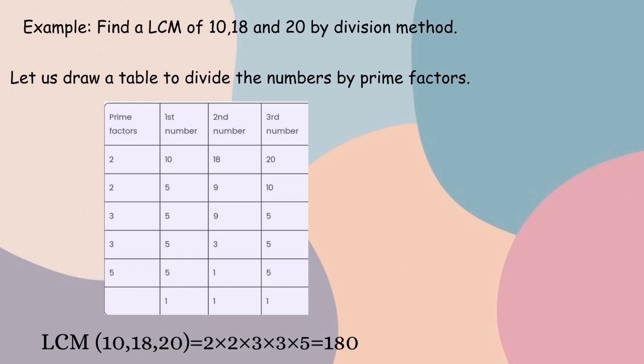Find the LCM of 10, 18, and 20 by the division method. So this is the table to divide the numbers by prime factors. Therefore, the LCM of 10, 18, 20 equals 2 times 2 times 3 times 3 times 5, which equals 180. Now, if we have to find the common multiple of two or more numbers, we have to write all the multiples of the given numbers.